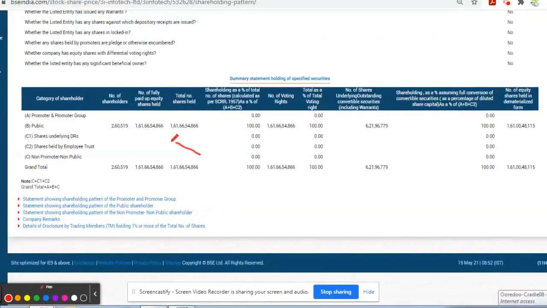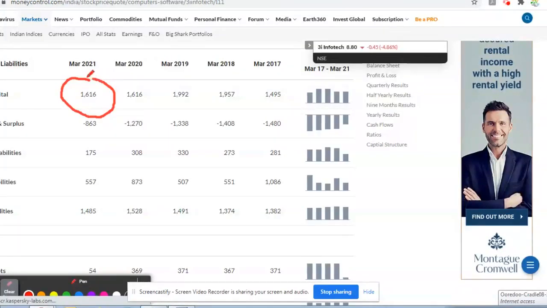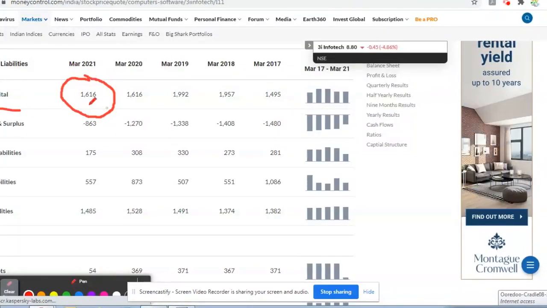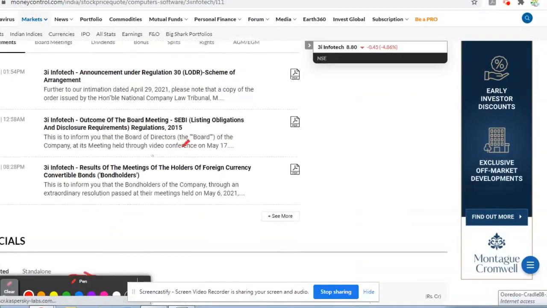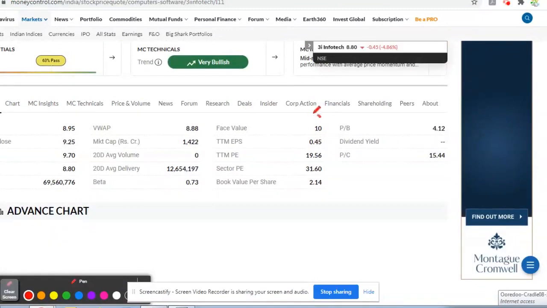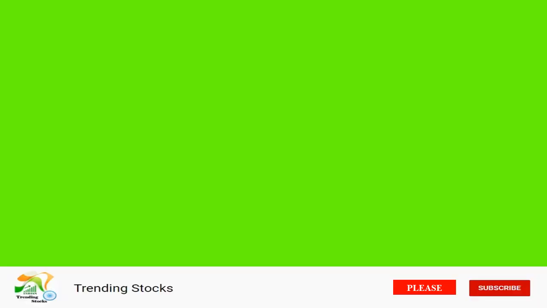The total outstanding number of shares is 161 crore shares. The total issued share capital is 1616 crore, so the current face value is 10, and the market capitalization is 1422.